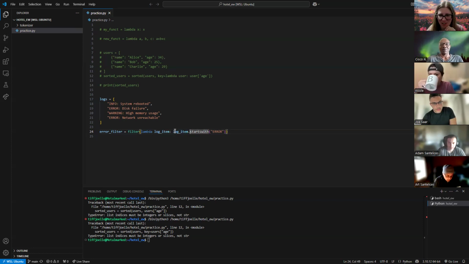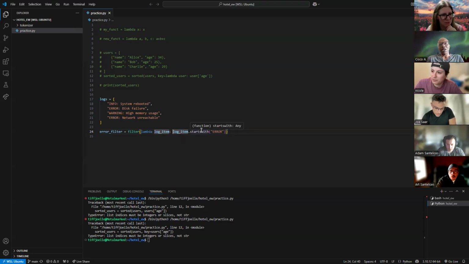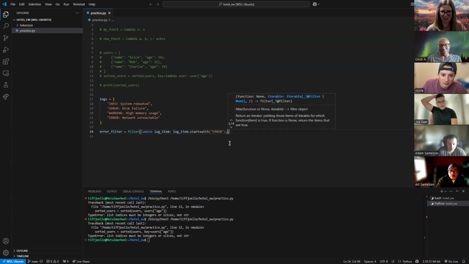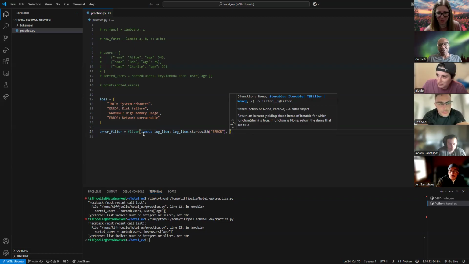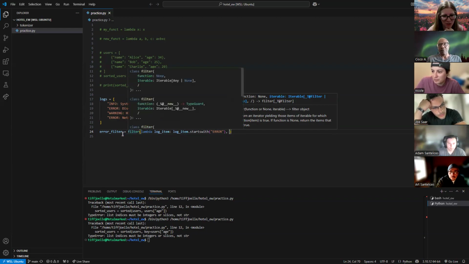I'd have to figure out if there's a way in VS Code to come up with all the methods that can be used. Is that kind of what you're looking for? Like if I have a string, all the methods that I could use to manipulate it. Right. I'm typing it in as well here, to see if I can get it to pop up while you're doing it. Okay, so I will continue on. This might be something I pull up afterwards to see how we can do that. I'm sorry, I don't work in Python, so all these handy dandy tricks that some people might know, I do not. But we can figure it out for sure.